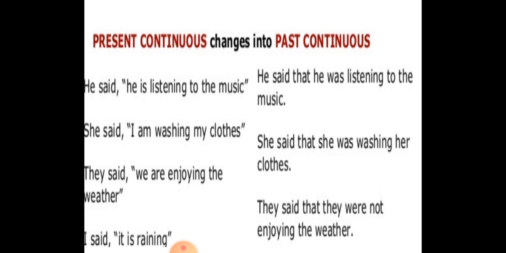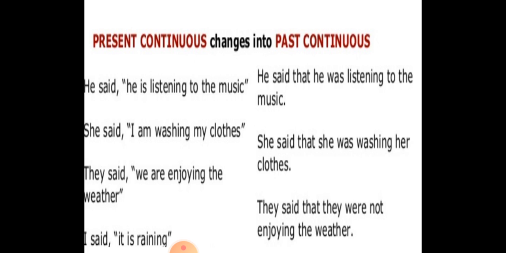Now next is present continuous, that is changed into past continuous. For present continuous, you are all familiar, is, am, are and the ing form of the verb is used. So that is easy to identify a present continuous sentence. For example, he said he is listening to the music. You can see is is there and the ing form of the verb is there. This will be changed into past continuous. Simply you are going to put was or were, plus the ing form will remain the same. So he said that he was listening to the music.